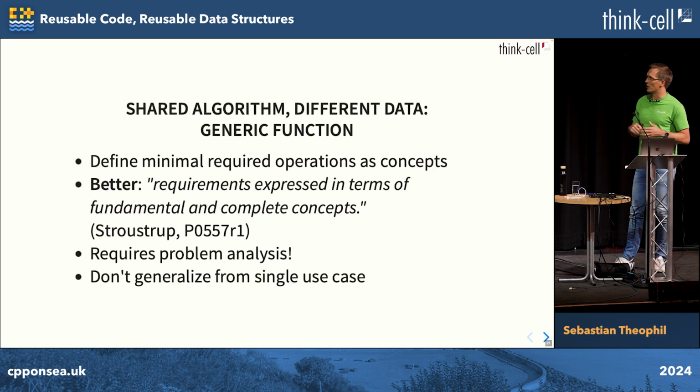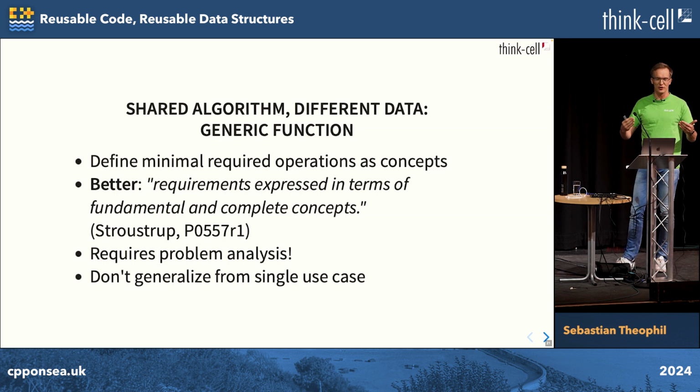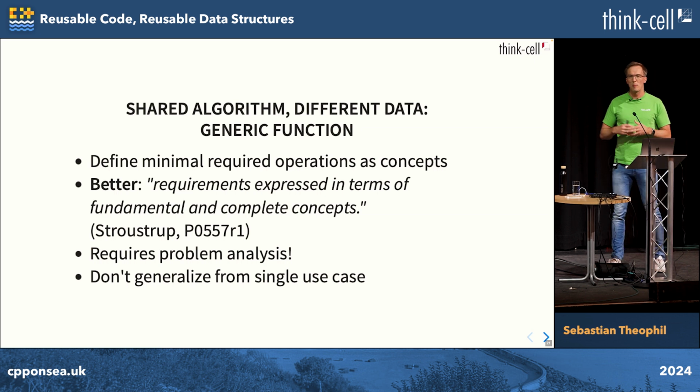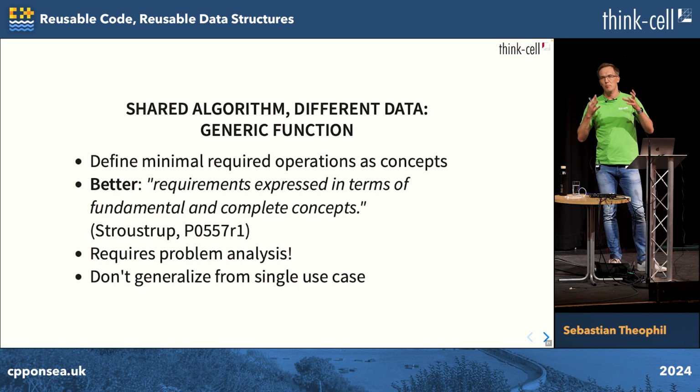So that's my first point. A very well-known point, I hope. When we have a shared algorithm and we want to reuse it with different data, then the tool that C++ gives us for that is a generic templated function. And we write good generic functions by extracting the minimal operations that are required on our inputs. And we describe them as concepts.